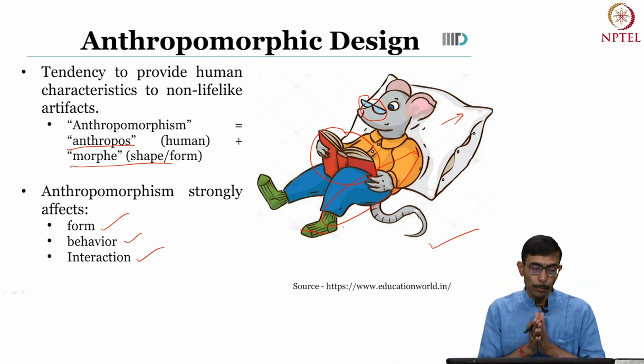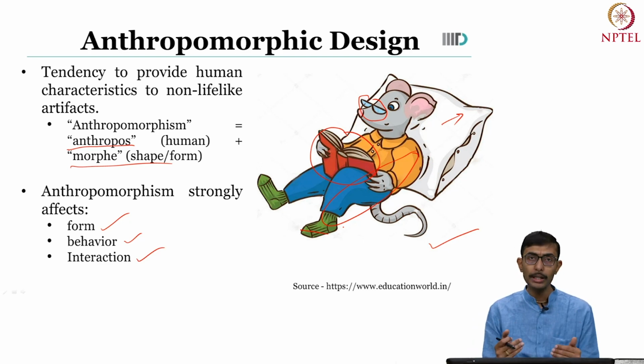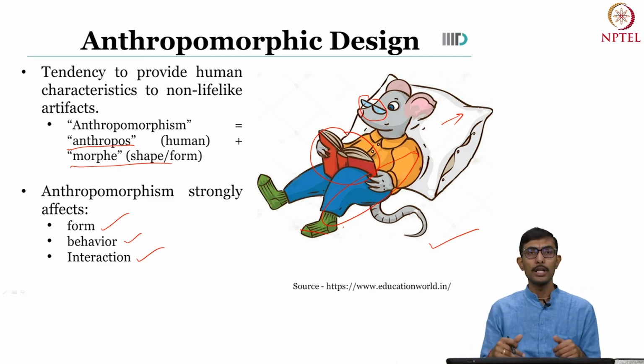And because of anthropomorphism, we have a tendency to provide human-like characteristics to non-human-like artifacts. And why do we do that? We do that because it makes the entire interaction more comfortable for us, and hence we get a more positive experience as humans.